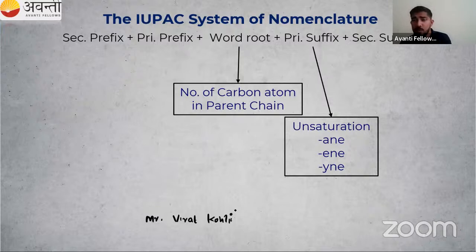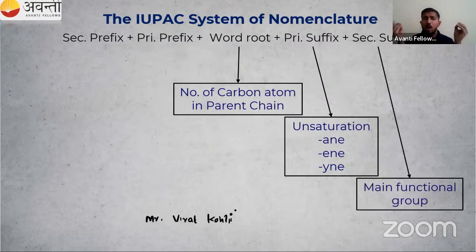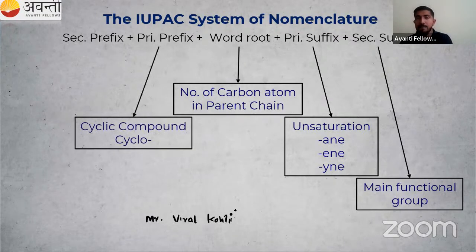Then what about secondary suffix? Secondary suffix is used for functional group. There are a lot of functional groups in organic chemistry. We will study all these one by one. Then what about the primary prefix? Primary prefix means some cyclo compounds, ring compounds are present. We will use the term cyclo. We will study about this cyclo in the next class. So today word root, primary suffix, secondary suffix, we will first deal.